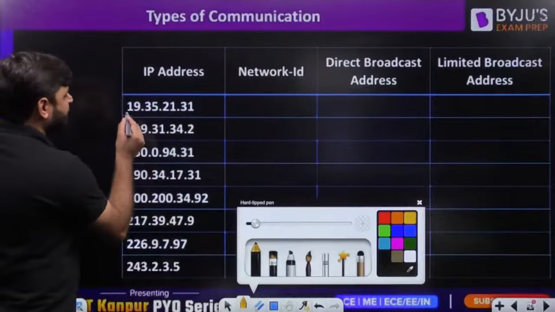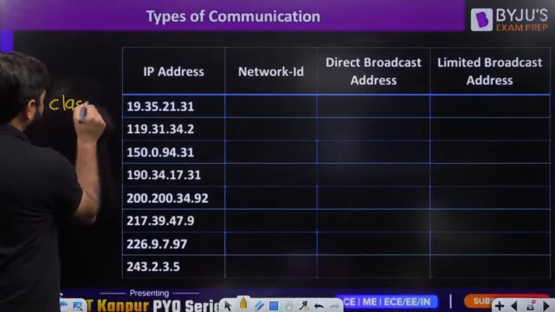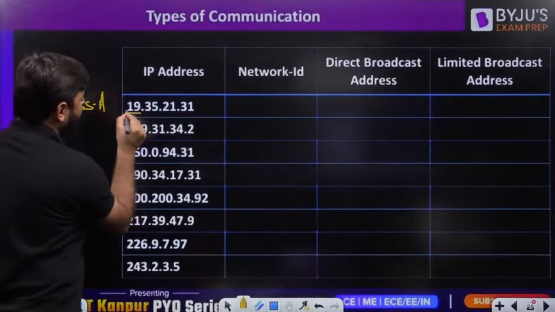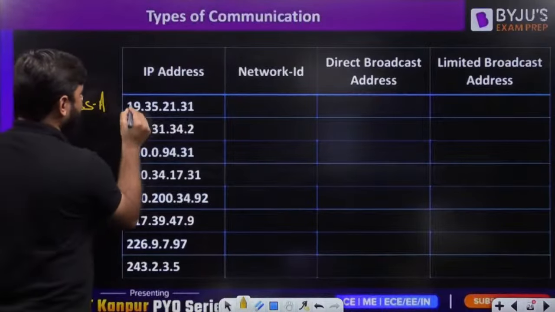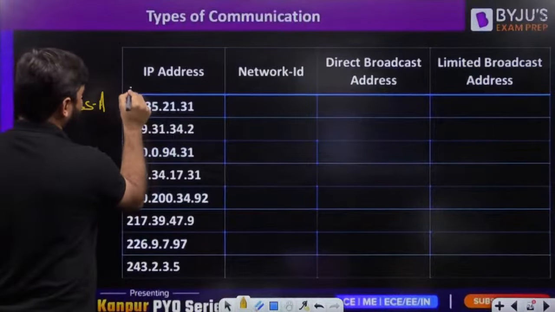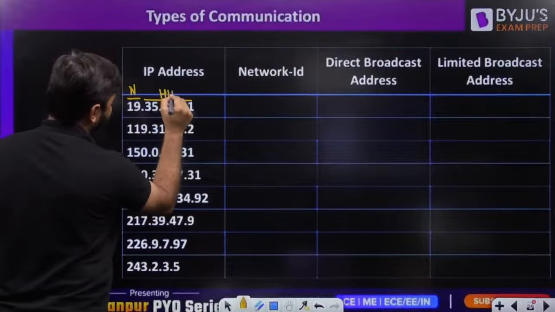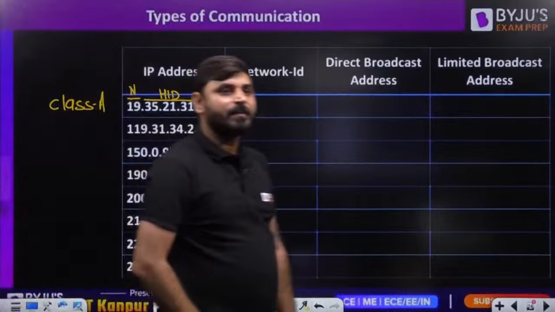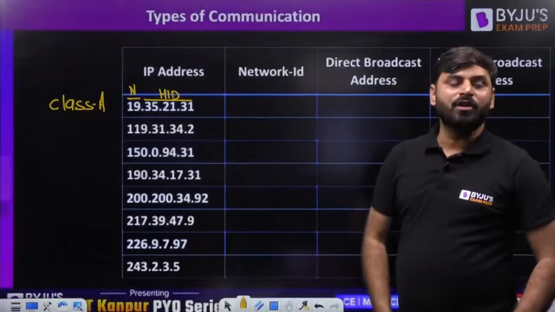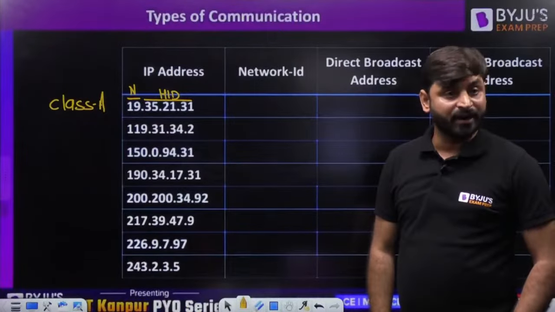So 19 means class A. This is class A. We know that for class A the network ID is how many bits? 8 bits. This is the network ID part. These 24 bits represent the host ID. What are they asking here? Network ID. So we have to put all zeros in the host ID part. Whenever we have all zeros in the host ID part, that represents the network ID of the entire network.